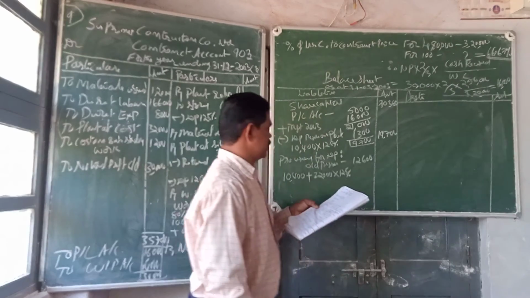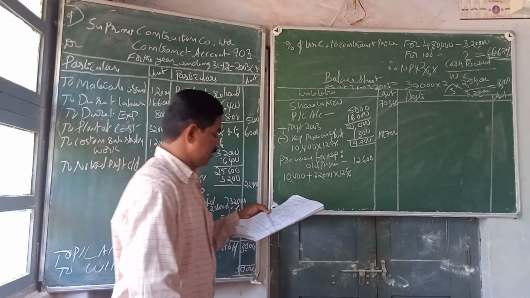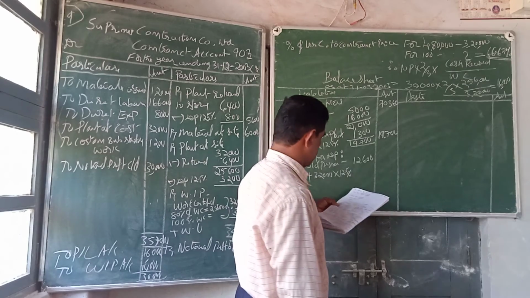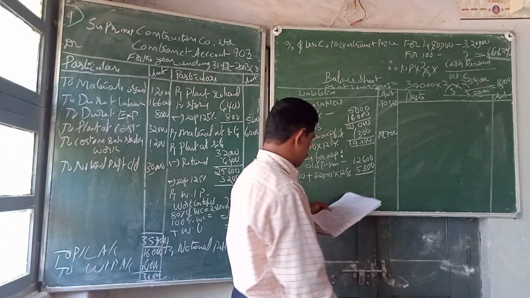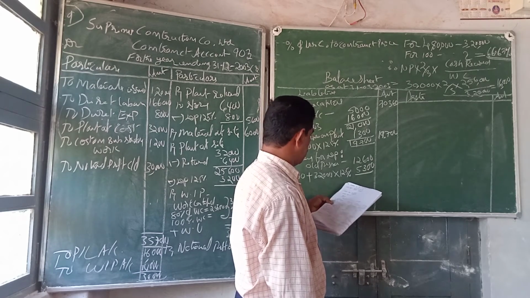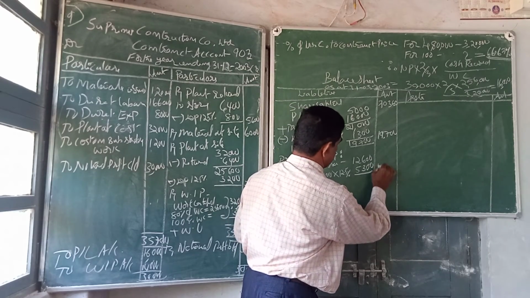So total provision to be made in the current year is 5,300. So now the provision balance is 17,900.